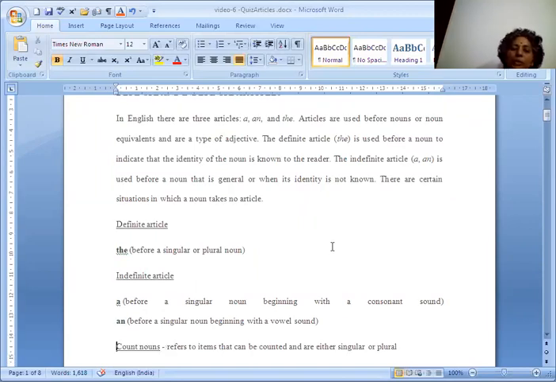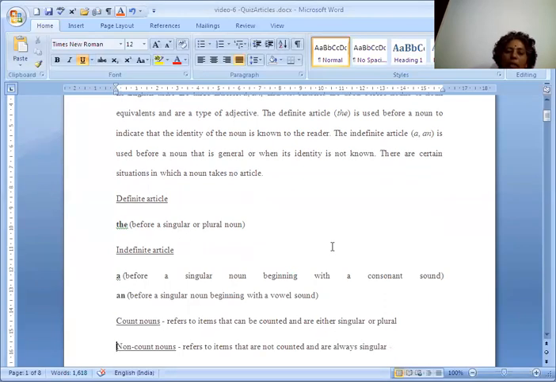Now we can see the usage of the definite article and indefinite article. It's very clear the definite article is used before singular or plural nouns. The indefinite article a is used before a singular noun beginning with a consonant sound, and the indefinite article an is used before a singular noun beginning with a vowel sound. We have clarity on the particular usage. Now let us look at the following categories, how we are using the article in such a way.